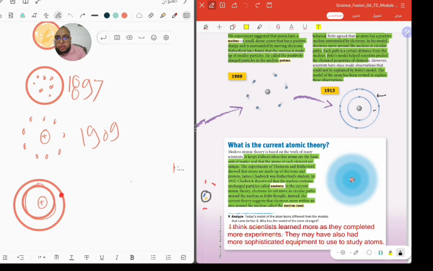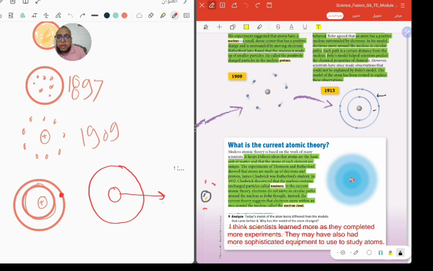Look, I will draw it for you again, please wait. If we have here an energy level of electrons, and here we have the nucleus, the electrons, we can't find them.